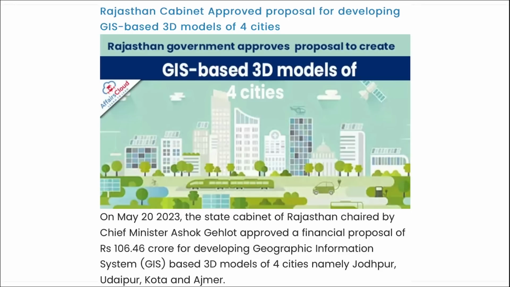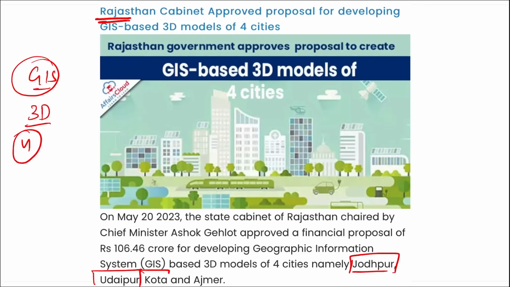Rajasthan cabinet has approved the proposal for developing GIS based, that is geographic information system based, 3D models of 4 cities. These are Jodhpur, Udaipur, Kota, and Ajmer of Rajasthan. The 3D models of these 4 cities will help in better development of the area. Transport management can be improved there, as better analytics will be provided through those 3D models.